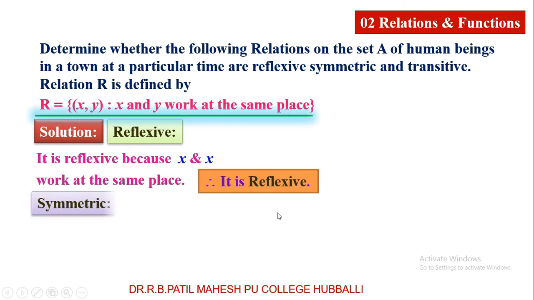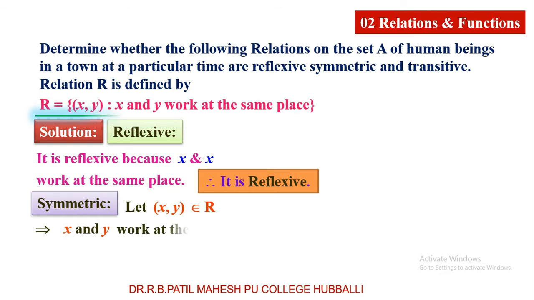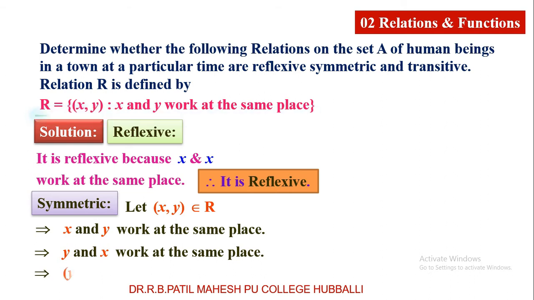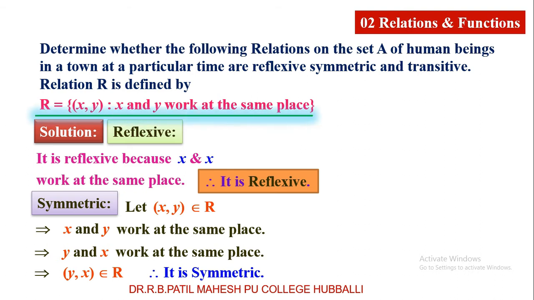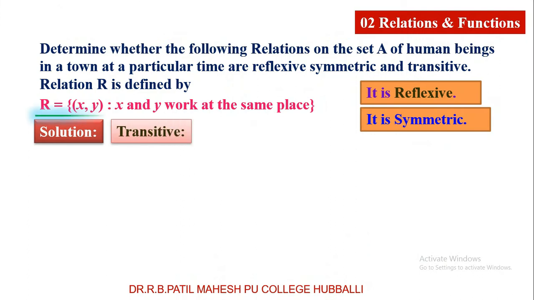Then symmetric. Here let (x, y) belongs to R. It means that, as I told you, (x, y) belongs to R means x and y work at the same place. If x and y work at the same place, there is no doubt that y and x also work at the same place. Therefore (y, x) belongs to R. This implies the relation is symmetric relation, because (x, y) belongs to R gives that (y, x) belongs to R. Hence it satisfies the definition of symmetric relation. This relation is symmetric.